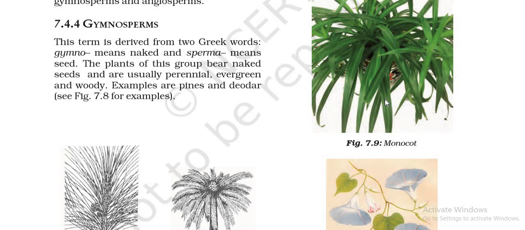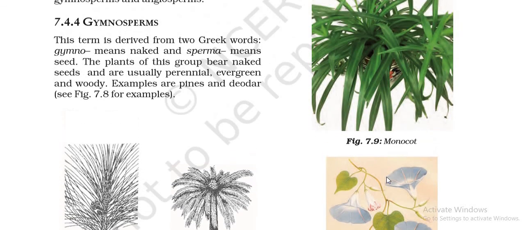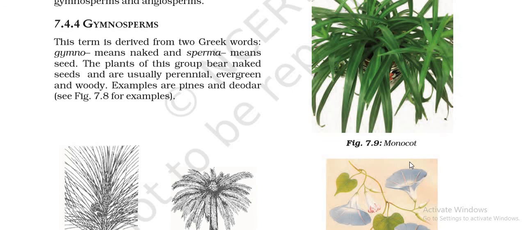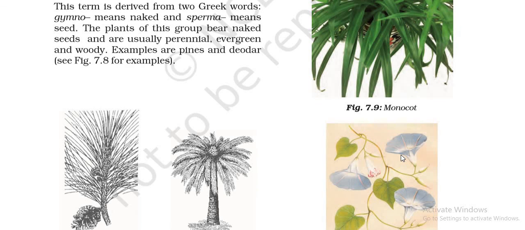Since parallel venation is present, the roots will be fibrous, and here a taproot system would be present. Here the flowers may be trimerous, they will have petals in multiples of 3 and so on. Here pentamerous flowers will be there, right? So these are the ways by which you can differentiate between monocot and dicot. For examples of monocot, we have wheat and rice, and for dicot we have gram and peas, etc.